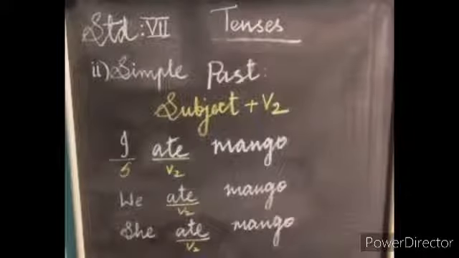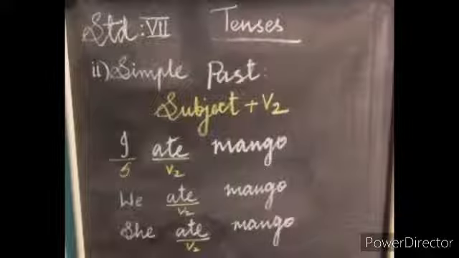Simple past tense. The simple past tense is used to express an action which took place. An action is completed. Rules for simple past tense. Subject plus V2. What is V2? Past form of a verb.